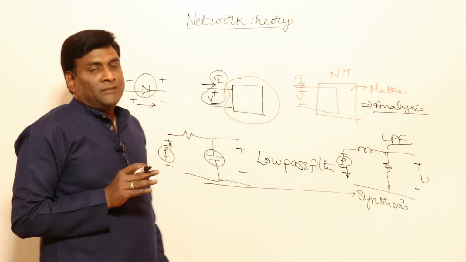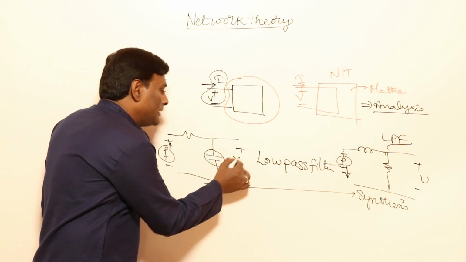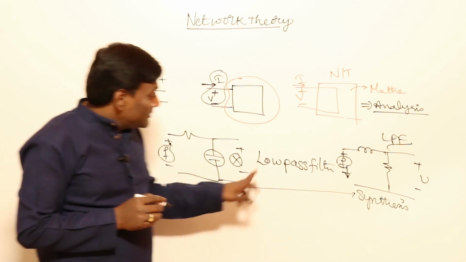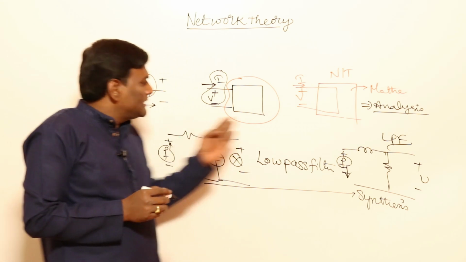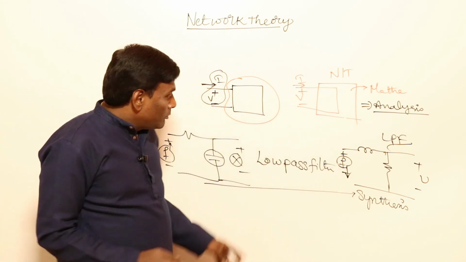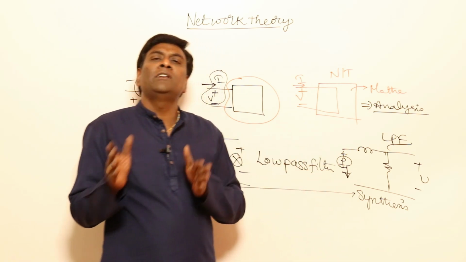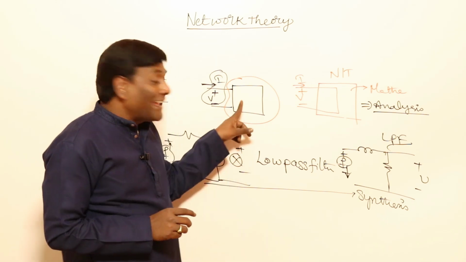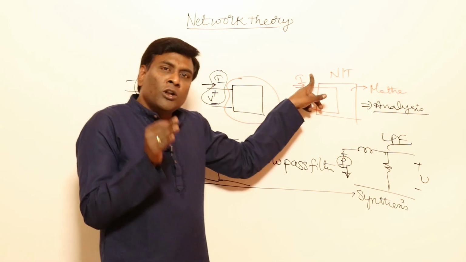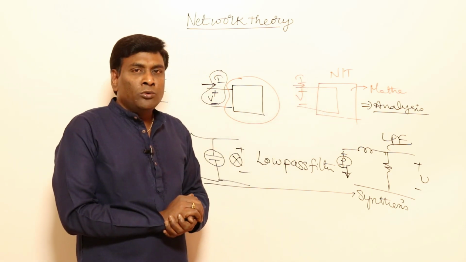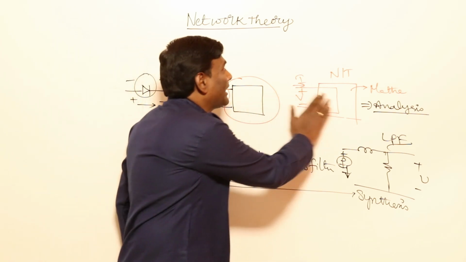In our GATE or ESE exam, or normally in any competitive exams, this will not be there. Why? Because the moment it is synthesis, a unique solution will not come, because a low pass filter I can design this way or this way. You will get one solution, your friend will get one more solution. But in analysis, for a given supply voltage, how much will be the current, each and every one of us should have the same answer. So in order to give ABCD options, compulsorily they have to give analysis only.